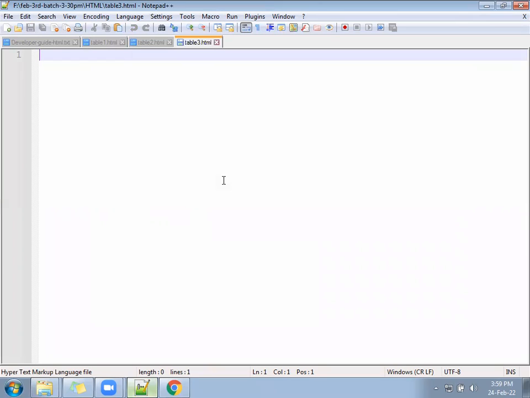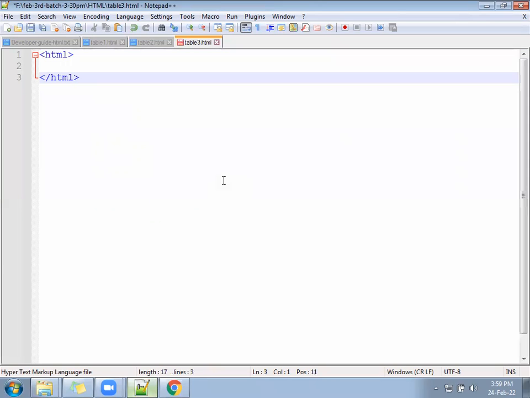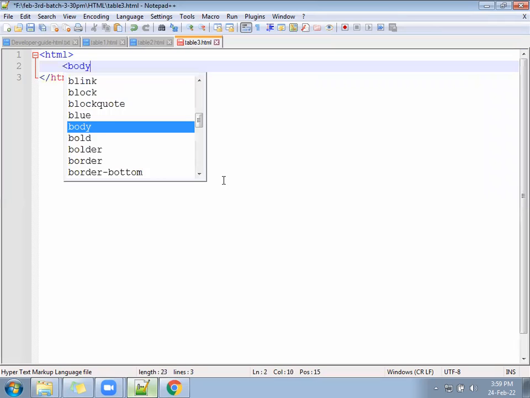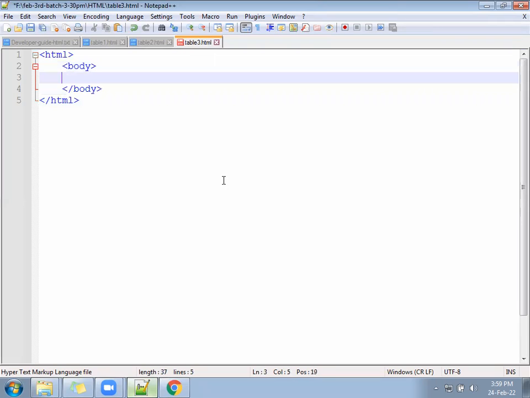Start from HTML and follow the body tag. Next, follow the table tag. Right inside, the align property.